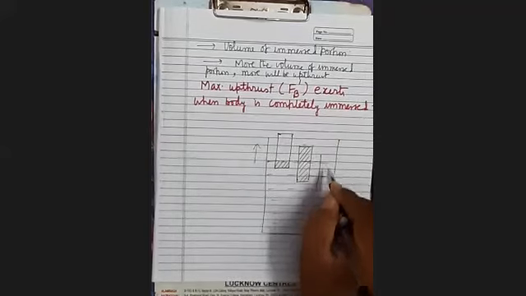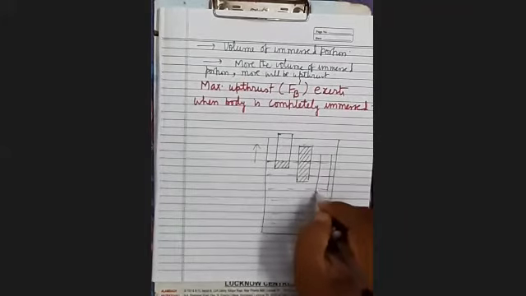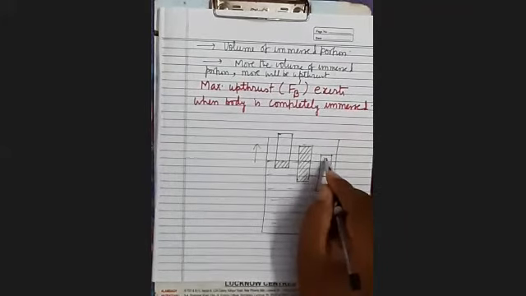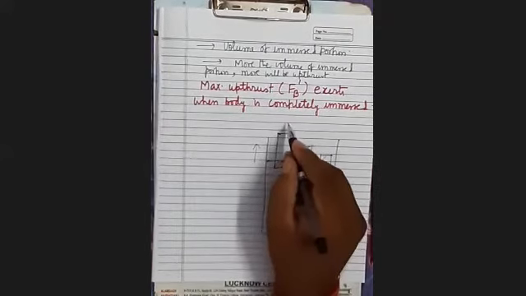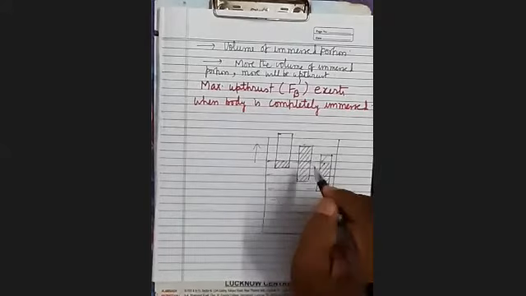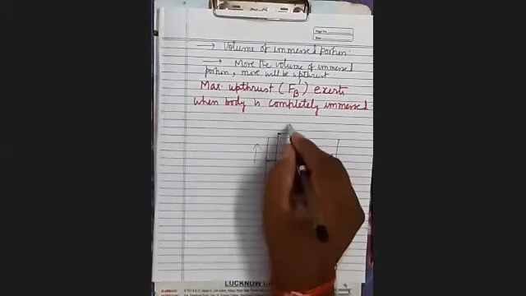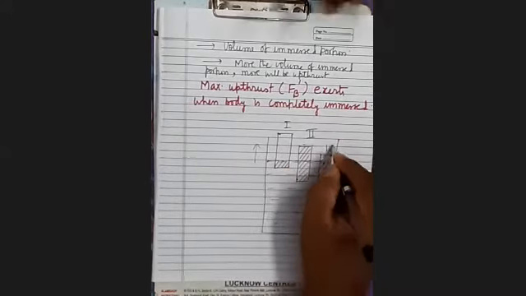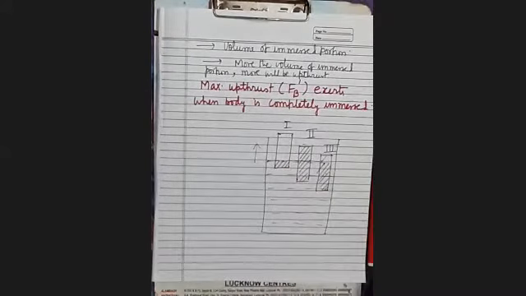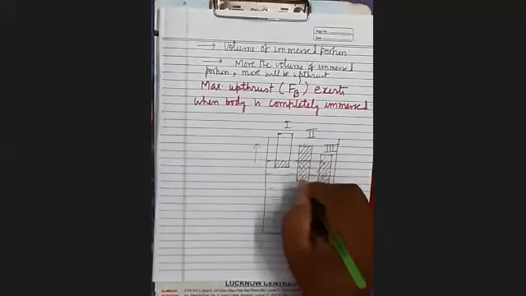Here, the immersed portion is this. So you will find in which case you have to apply greater force in order to keep it in this position: in case 1, case 2 or case 3. In case 1, the immersed portion is this much. In case 2, the immersed portion is this.